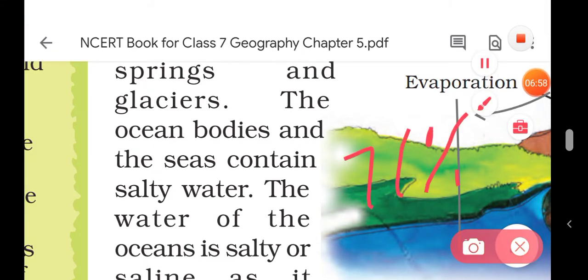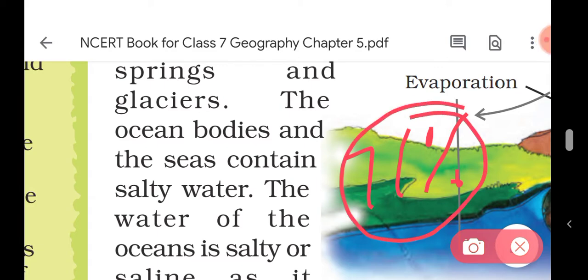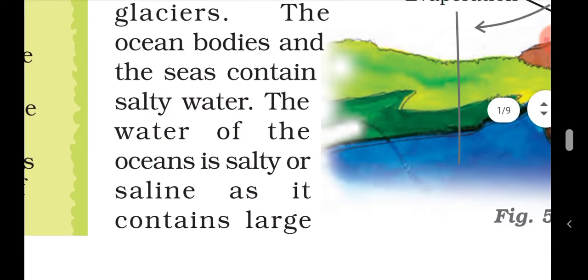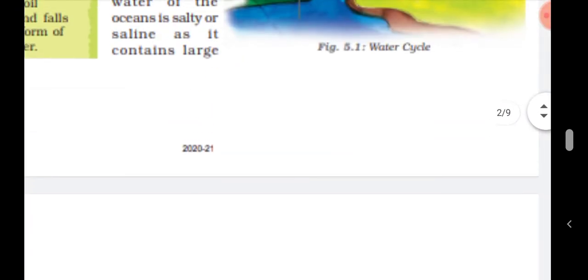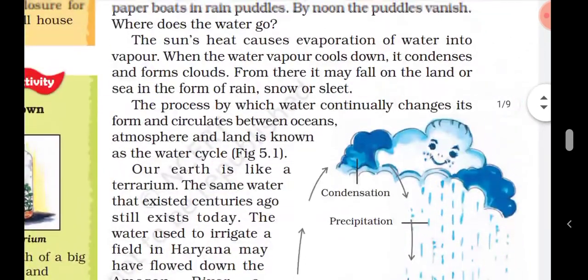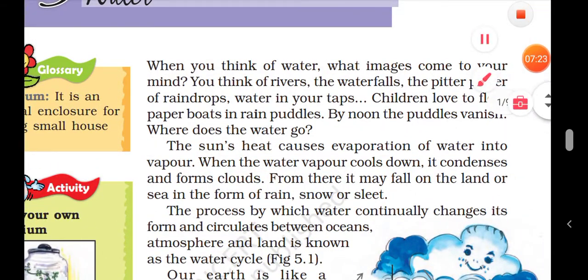71% of our earth's surface is water, but a large part of this is ocean, and the ocean bodies and the sea contain salty water. So we cannot drink this water. The water of the ocean is salty or saline as it contains a large amount of salt in it. That's why we cannot drink this water.